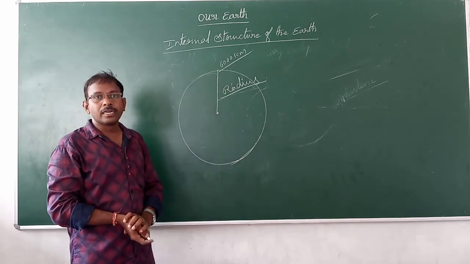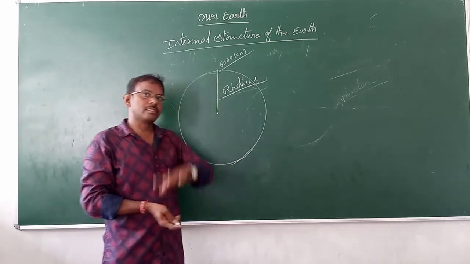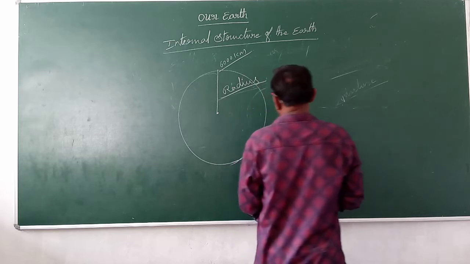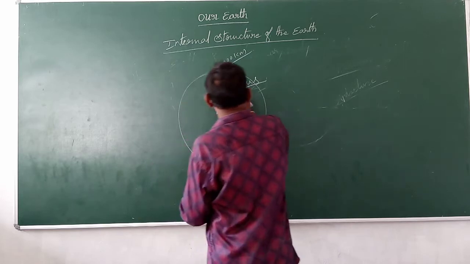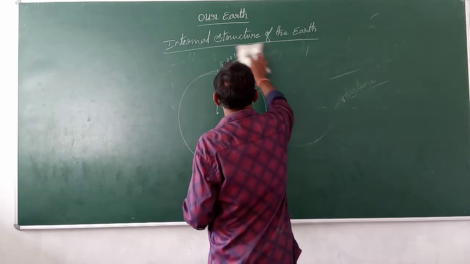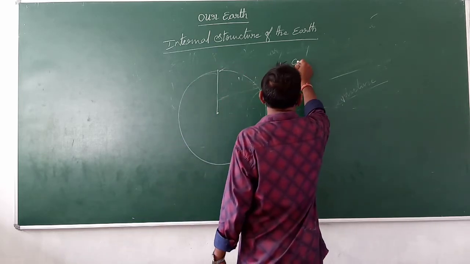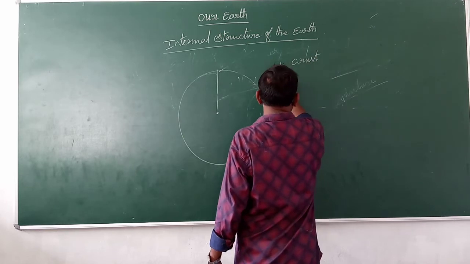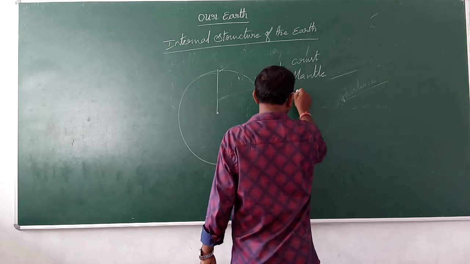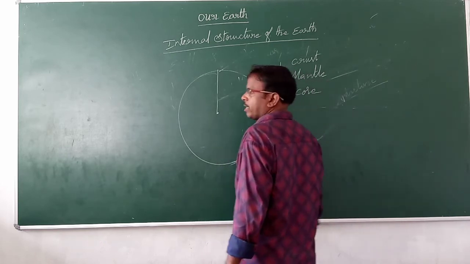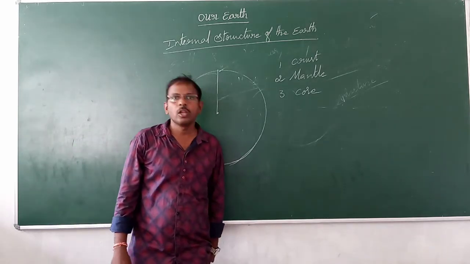They said the Earth's internal structure: the Earth is made up of three main layers. What are those three layers? We will see now. The first one, crust. The second one, mantle. The third one, core. Earth has three main layers: crust, mantle, core.